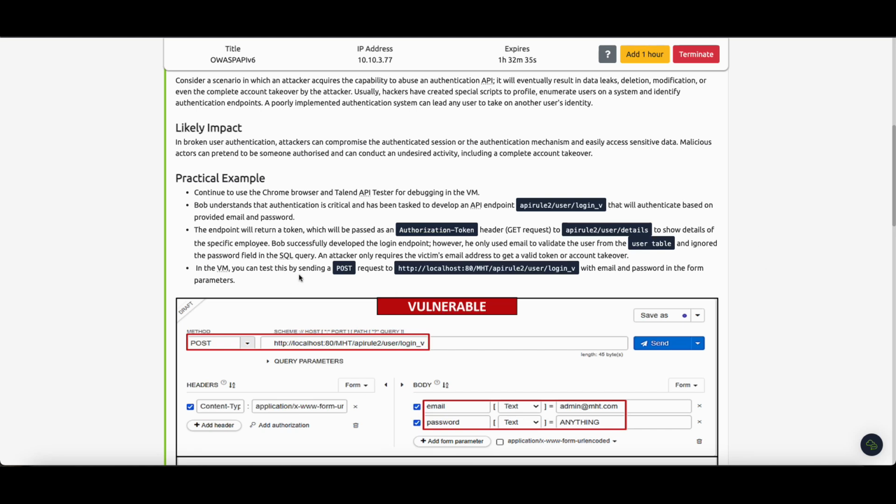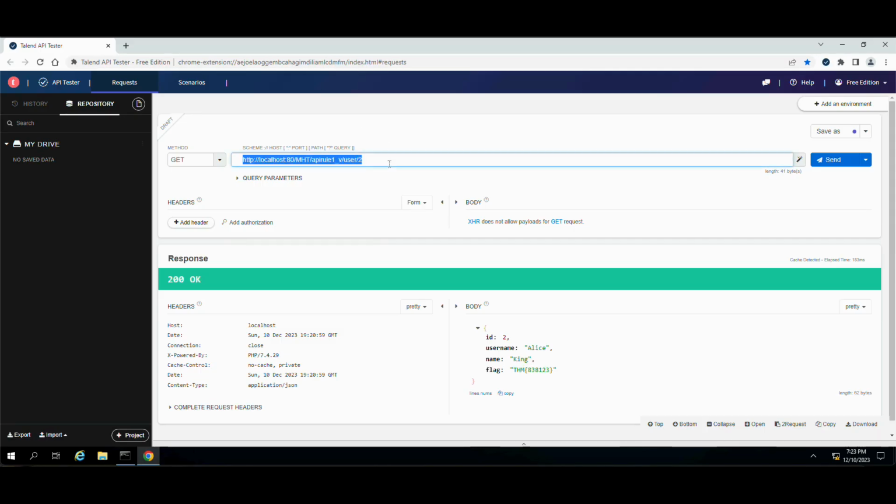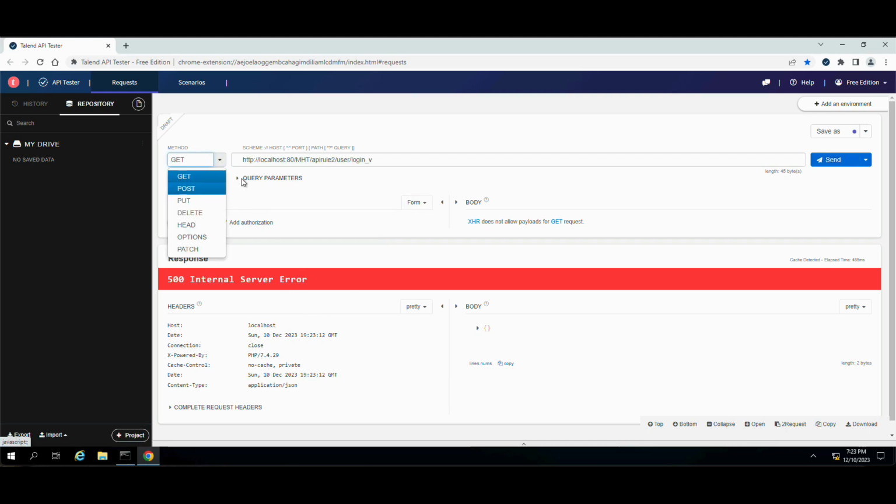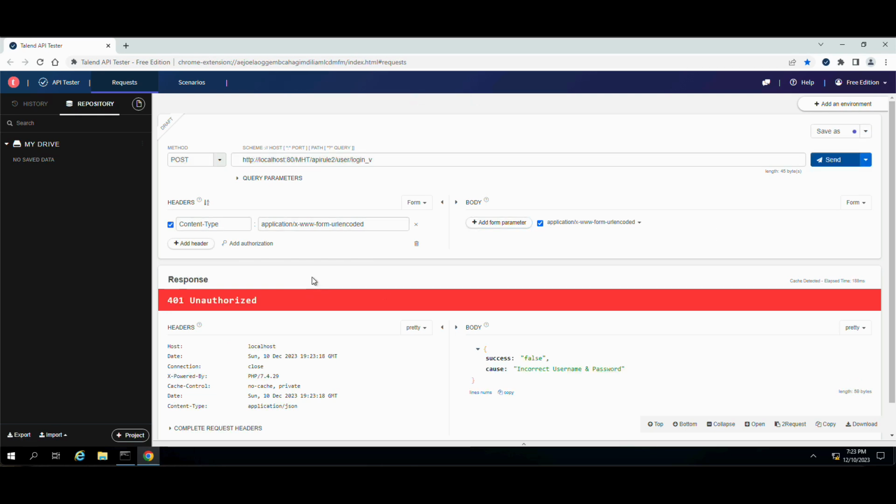So in the VM you can test this by sending post requests. Let's send some post requests here. Now 500 internal server error. It's because of our method. Let's make it post. Now send it, and now as you can see, incorrect username and password. So actually it says username and password here, but it doesn't validate with a password.